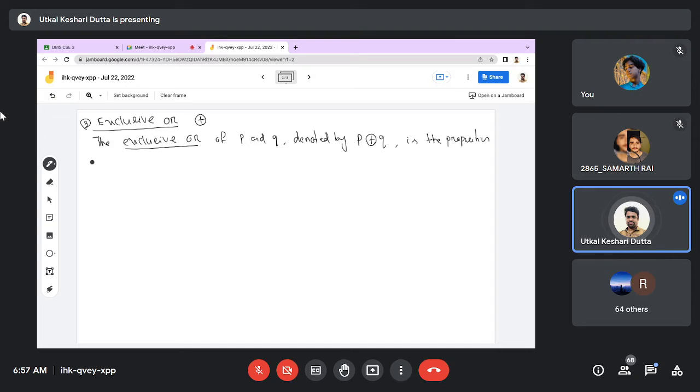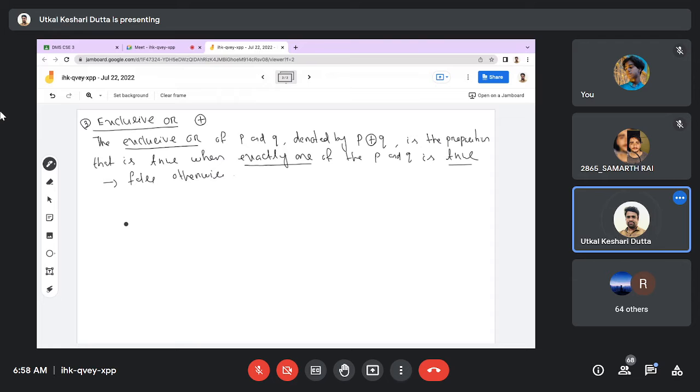It is the proposition that is true when exactly one of P and Q is true. That means exactly one of P and Q is true, and it is false otherwise.